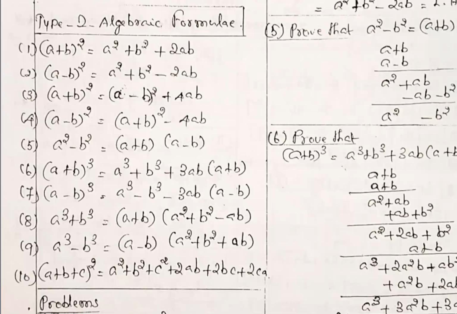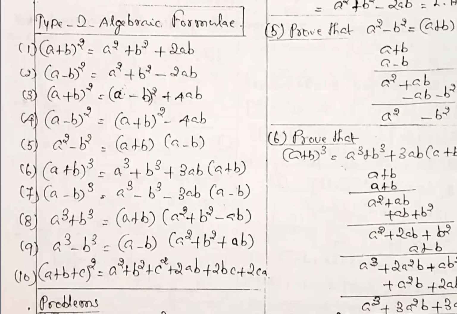A plus b the whole square is equal to a square plus b square plus 2ab. First formula. A minus b the whole square is equal to a square plus b square minus 2ab. Second formula. Again for a plus b the whole square, one more formula is available: third and fourth formulas. Another formula for a minus b the whole square. A square minus b square is a plus b into a minus b. And the sixth formula, a plus b the whole cube is equal to a cube plus b cube plus 3ab into a plus b. A minus b the whole cube, a cube minus b cube. So just go through all the formulas.